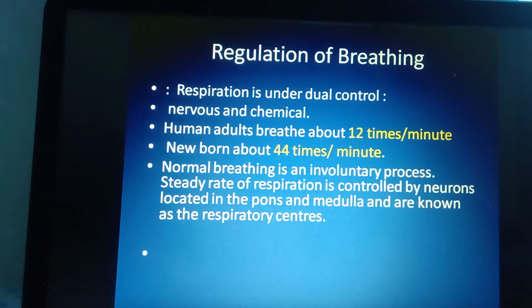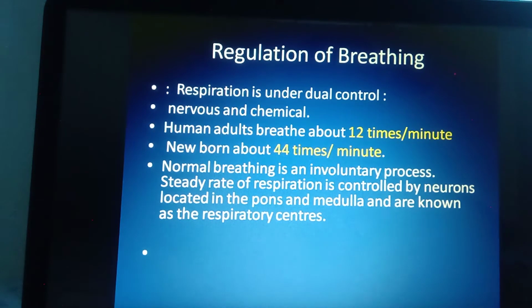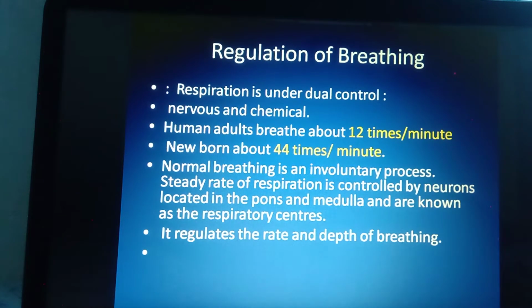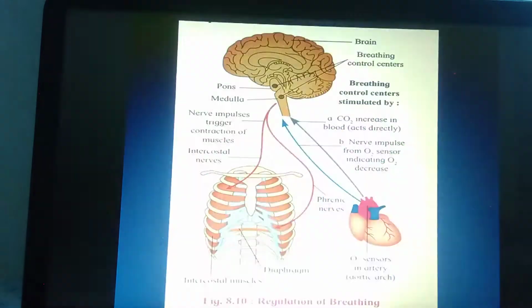What? Normal breath. During normal breathing, a steady rate of respiration is there, which is controlled by the nervous system. In the nervous system, the hindbrain contains the pons varoli and medulla oblongata, which contain a respiratory center. This respiratory center is helpful to regulate the rate and depth of the breath.